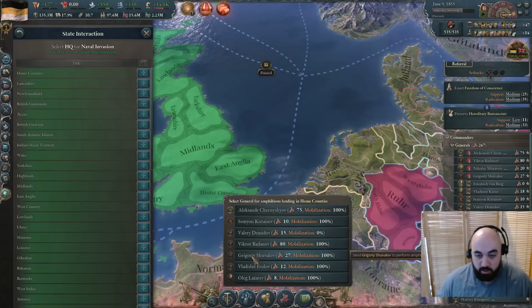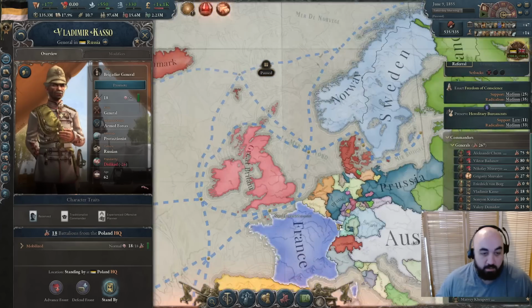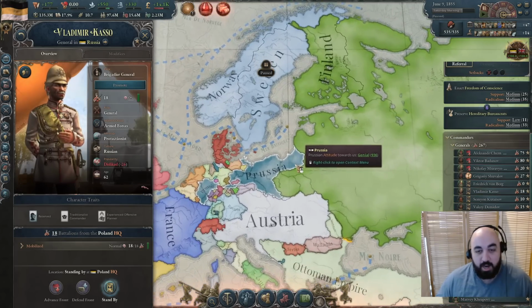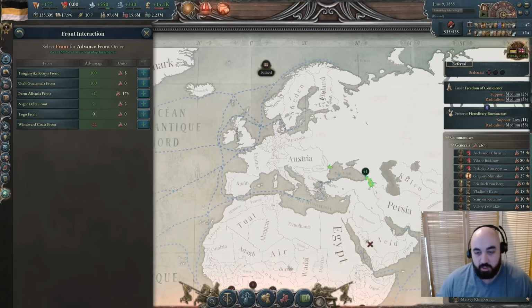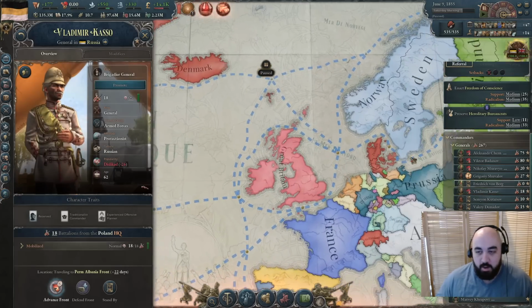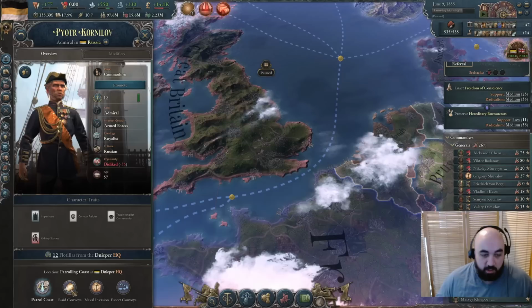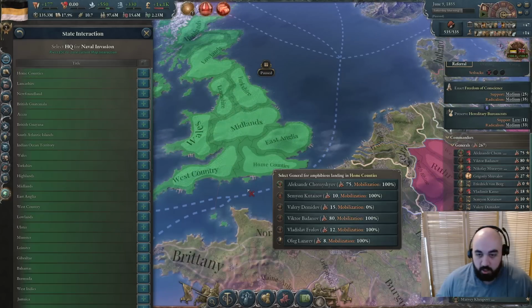Ooh, does 18 stack really not have... Does the Poland HQ, it's landlocked? Oh, because I don't have one of the Poland HQ coastal things. Normally that's not a landlocked HQ, but we'll just move that guy over. You can only land from an HQ that's not landlocked. That HQ is, which is a little bit annoying. But we are just going to put in several landings all at once.